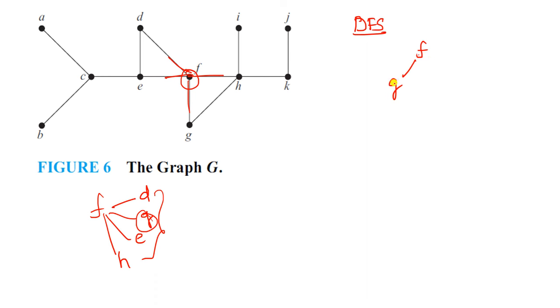F to G. Now your visiting vertex is G here. What is your next vertex? G. Then start with G and explore. So now check, how many edges does G have? G has an edge with F and G has an edge with H.